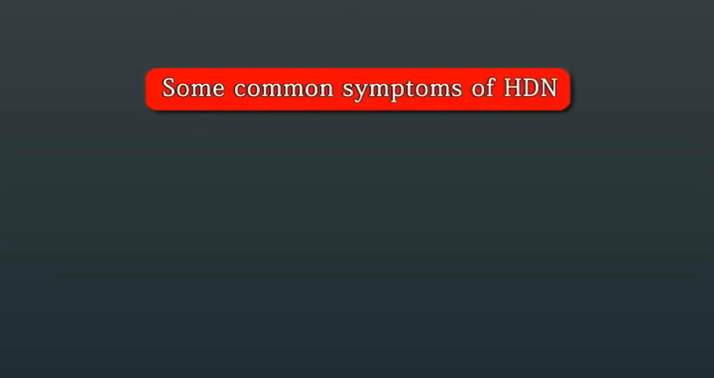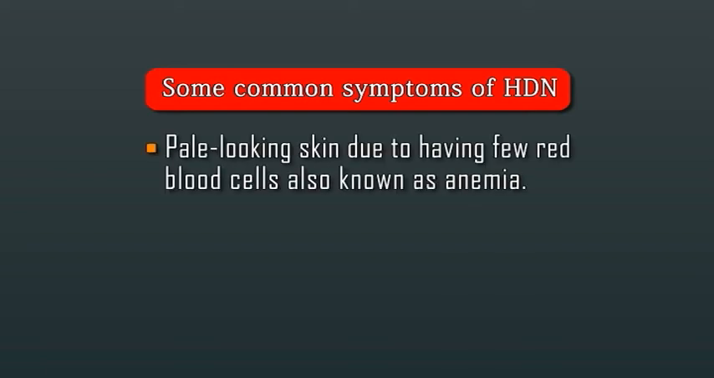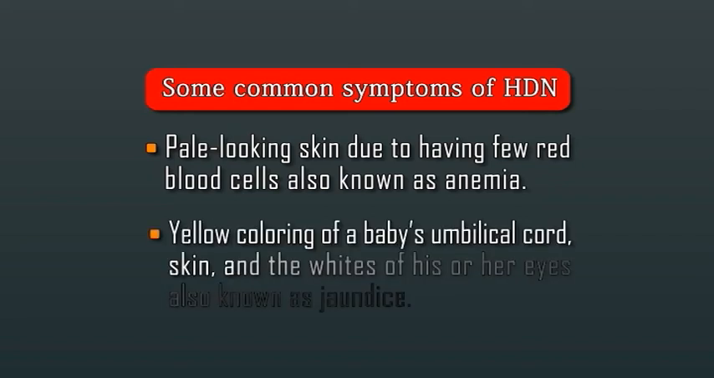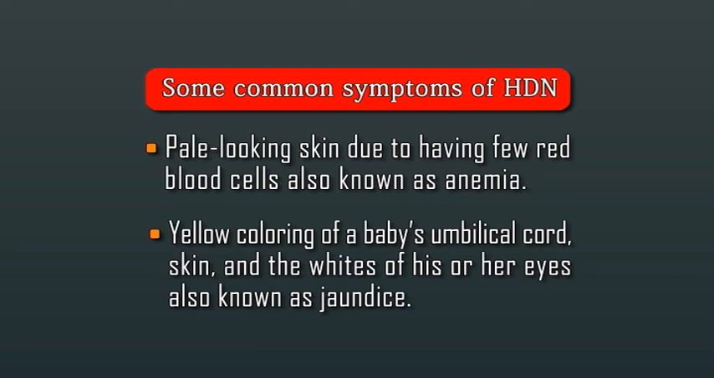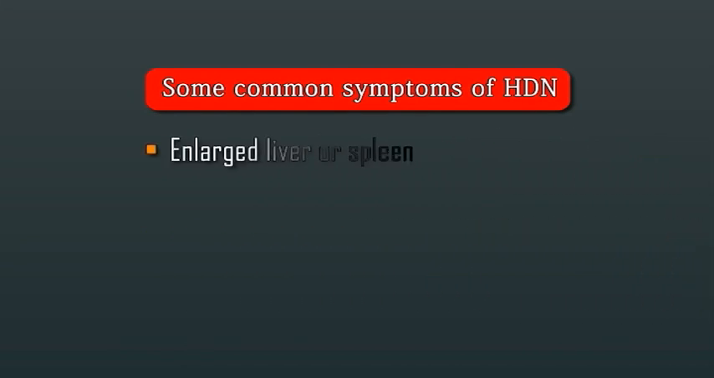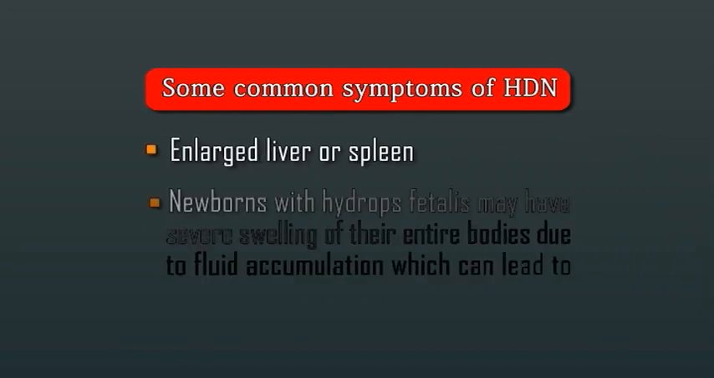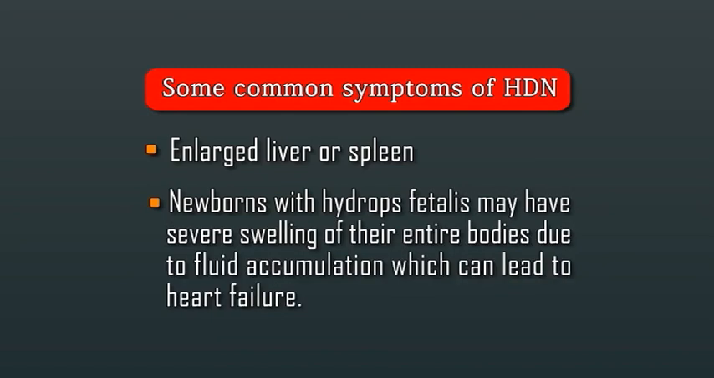Some common symptoms of HDN. After birth, symptoms in a baby include pale looking skin due to having few red blood cells, also known as anemia, yellow coloring of a baby's umbilical cord, skin, and the white of his or her eyes, also known as jaundice. Enlarged liver or spleen. Newborns with hydrops fetalis may have severe swelling of their entire bodies due to fluid accumulation, which can lead to heart failure.